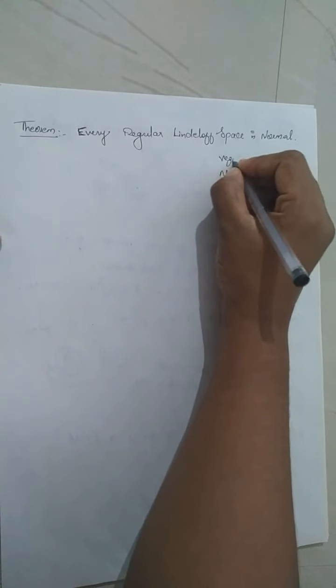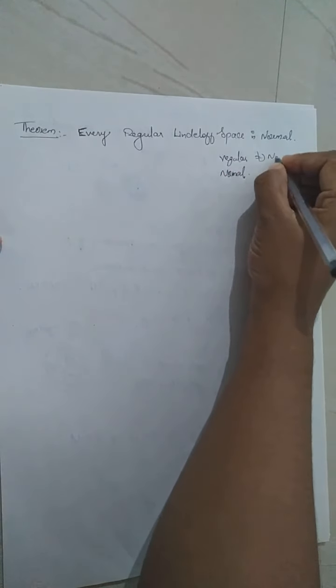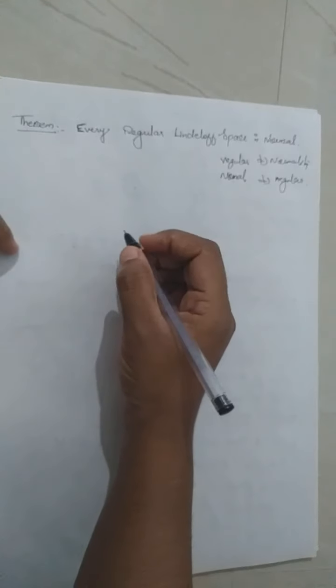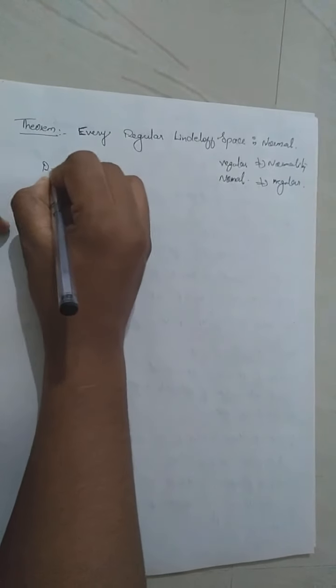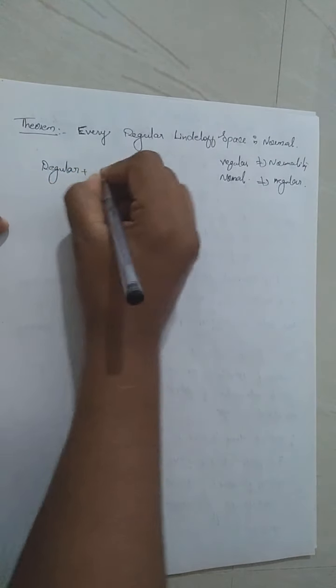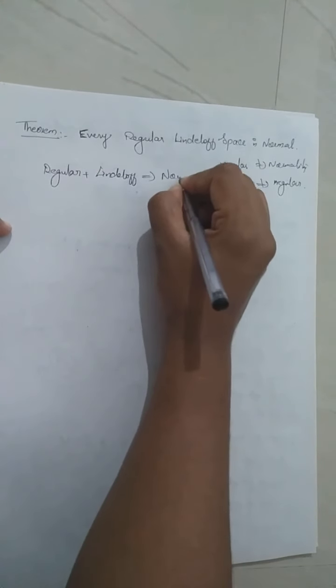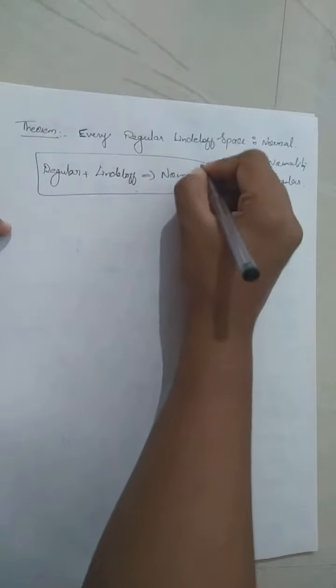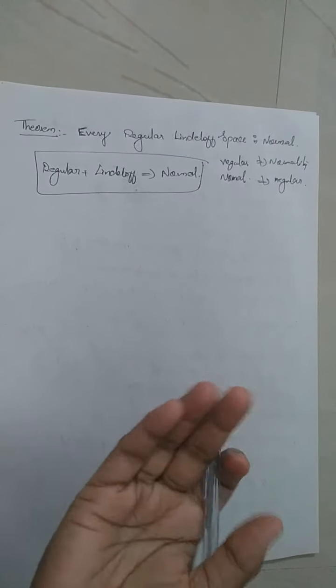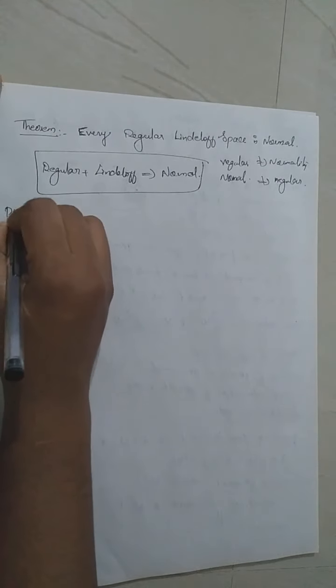So in general, regularity doesn't imply normality, and normality doesn't imply regularity. But this theorem says that when a space is regular plus Lindelöf, then that will be normal. When a space is regular and Lindelöf, then it will be normal. So how will we prove this theorem?